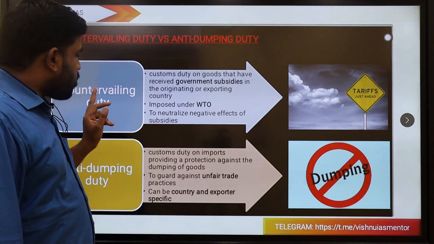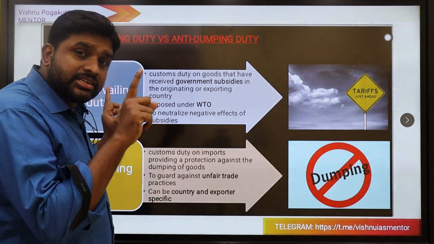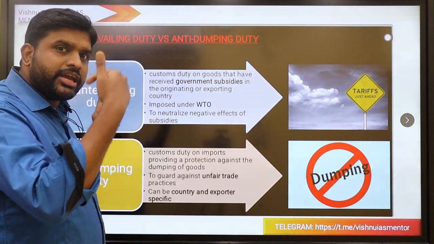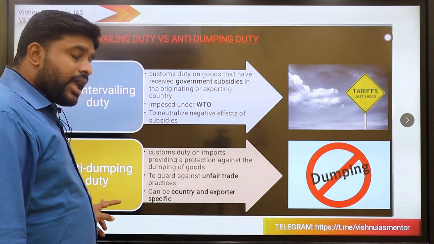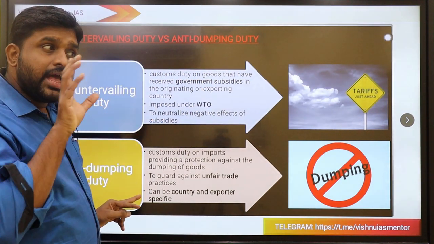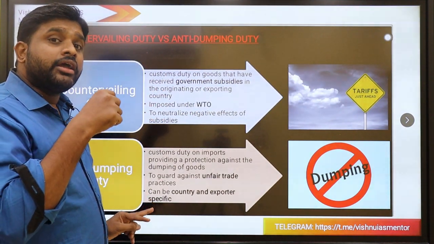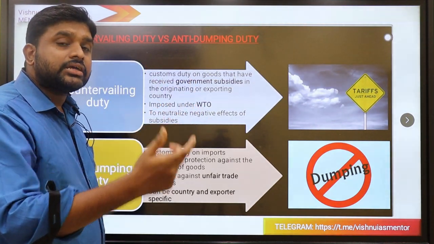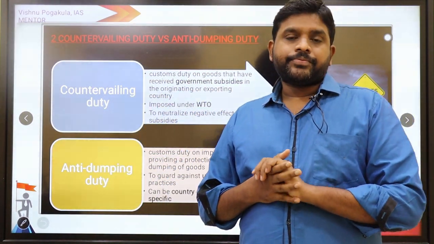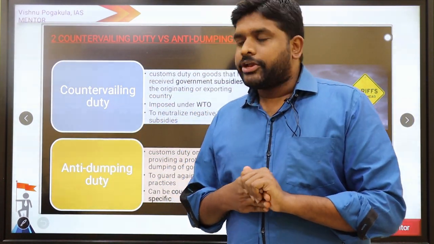In that way, countervailing duty mainly restricts the subsidies in another country which is coming into our country. Anti-dumping duty: because of robust production, if they are entering into our country, I am stopping it by imposing an extra tax. That extra tax is called anti-dumping duty. That is the major difference between countervailing duty and anti-dumping duty.